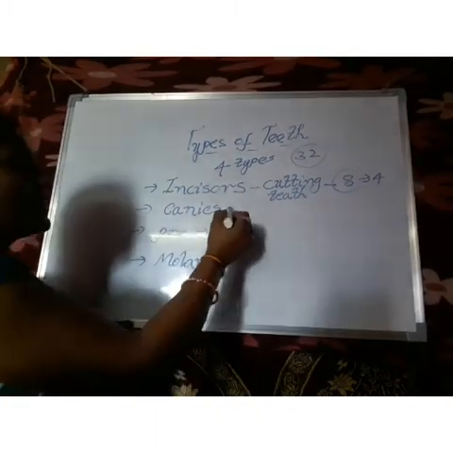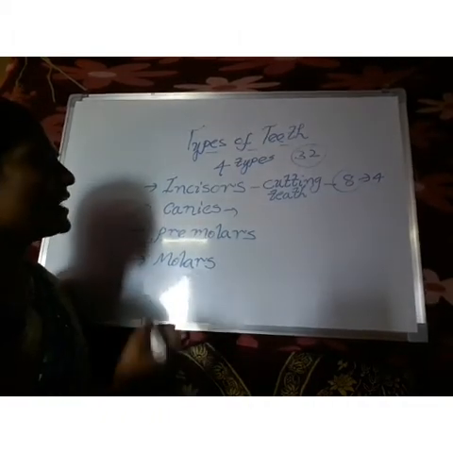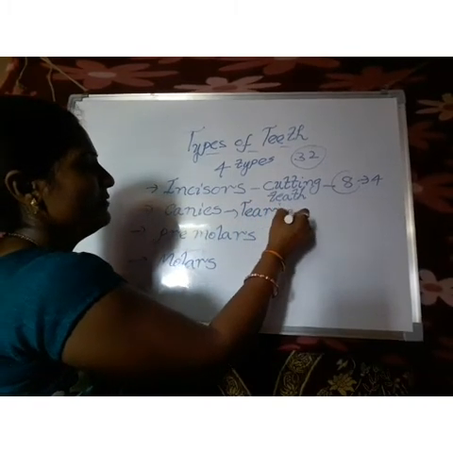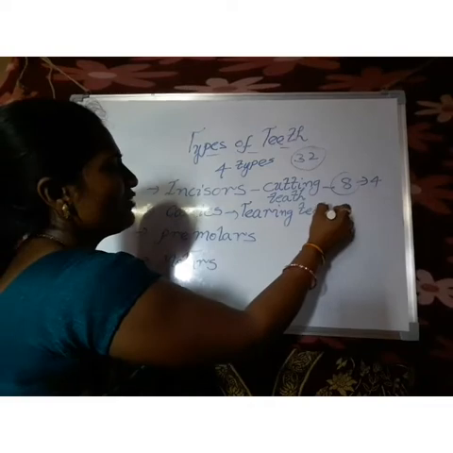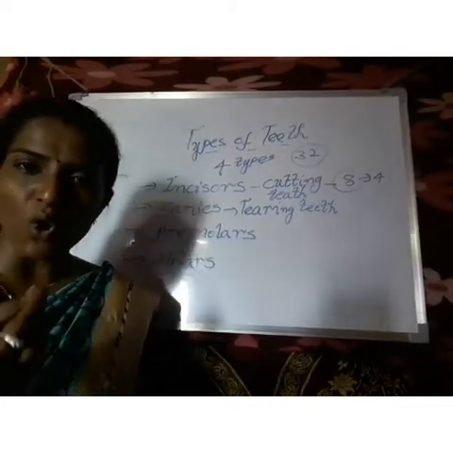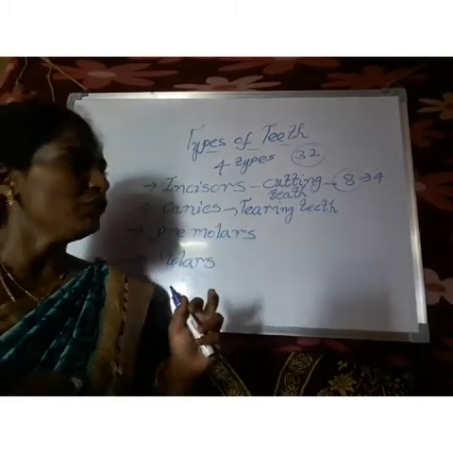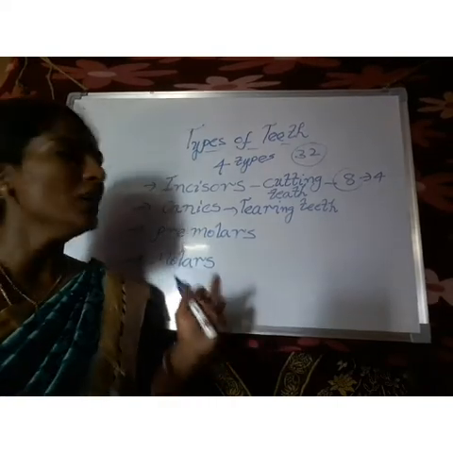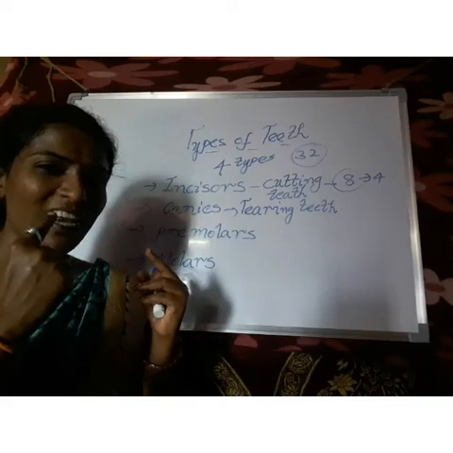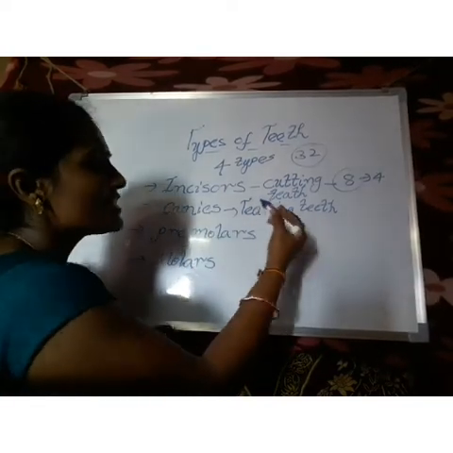Coming to the canines. Another name for the canines is tearing teeth. What is the difference between cutting teeth and tearing teeth, children? If you want to cut a chocolate or biscuit, we use our front teeth or incisors. But if you want to tear chicken or mutton, we use our canines. These canines are present beside our incisors, so we call them tearing teeth.